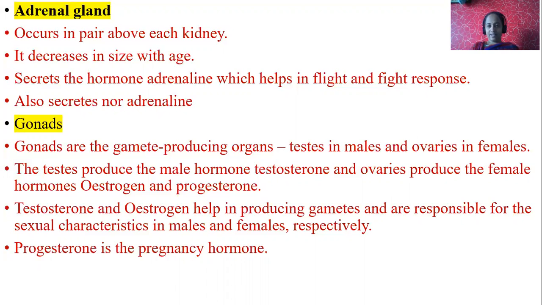One more example. If you are feeling sleepy in your class and suddenly your teacher calls your name, what do you do? Suddenly your body starts sweating, or your body becomes cool, or you can see piloerection. Piloerection means rising of hairs on your hand or body. These are the symptoms of adrenaline hormone.